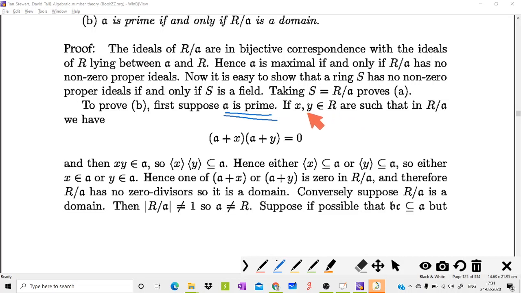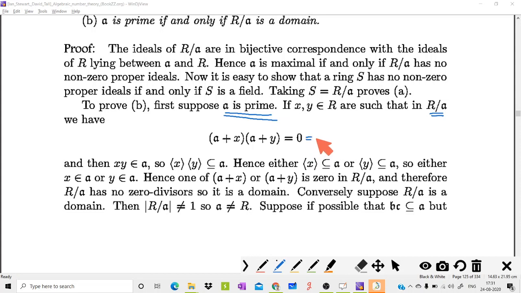Now we choose two elements x and y belonging to R, such that (A plus x) times (A plus y) equals 0. That means we assume that the product of two elements of R by A, that is two cosets, A plus x and A plus y, equals 0. We will show that either A plus x equals 0 or A plus y equals 0.